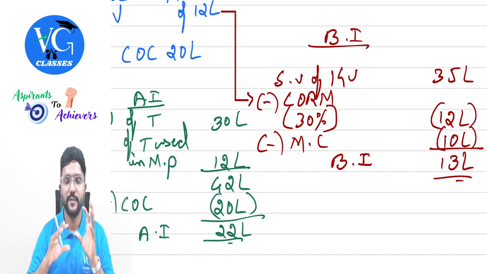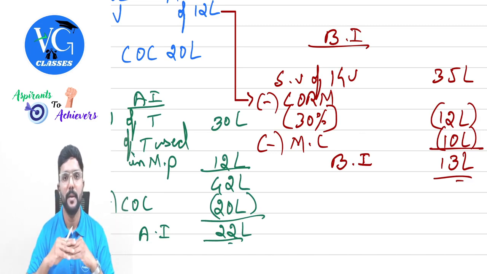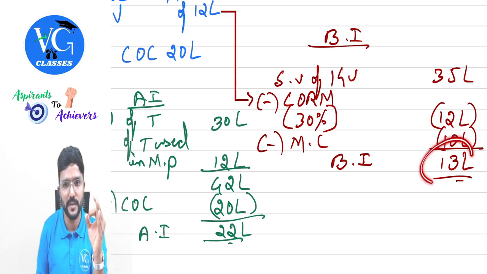Is that clear? Guys, if the question is only to segregate how much is agriculture income and business income, you will stop it here. But if they ask you to calculate tax liability also, please be careful. Don't calculate tax only on this.